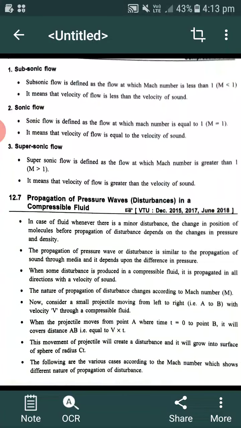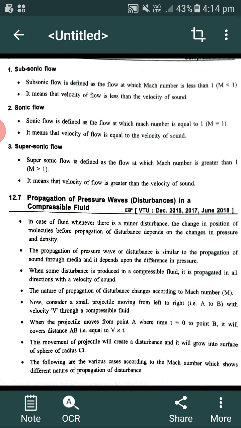What do you mean by subsonic flow? Subsonic flow is defined as the flow at which Mach number is less than 1. It means that the velocity of the flow is less than the velocity of sound. Second one, sonic flow. Sonic flow is defined as the flow at which Mach number is equal to 1, that is M is equal to 1.